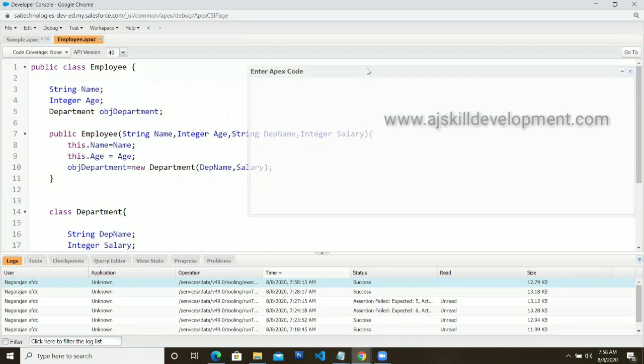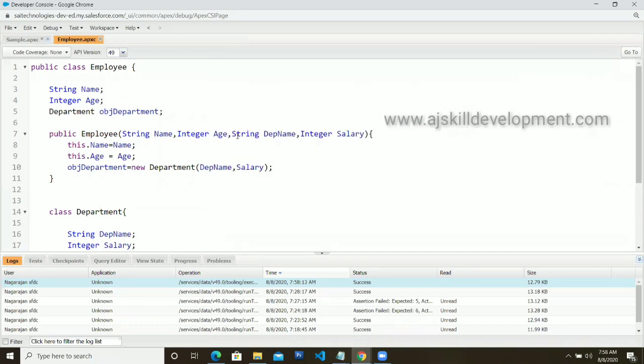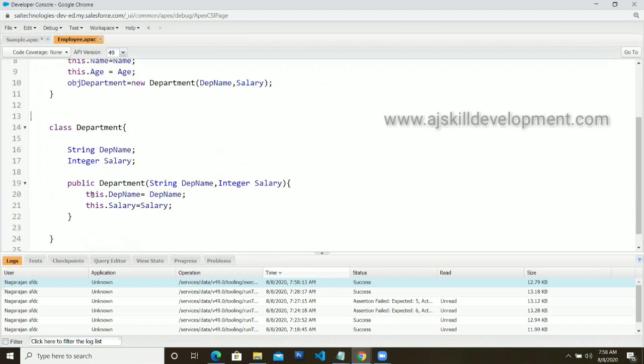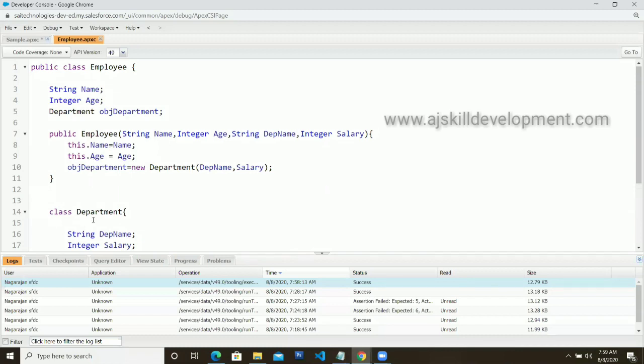Any doubts over here? First, see this code block. It's a pretty simple class inside another class. That is what this wrapper class is all about. For this wrapper class, you can add the functionalities also inside this. So to create an object for the class, you can declare the object inside the class itself. No need to make it outside.